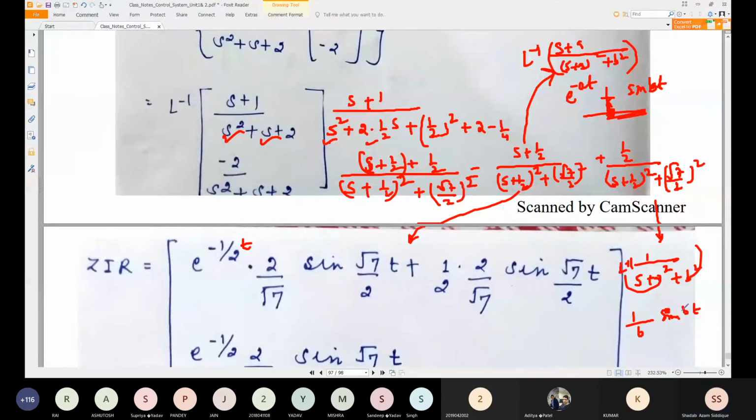Is this correct or not? So just take 1 by 2, 2 by root 7, sin root 7 by 2 t. Okay, so this is in the form. So just try to check. I hope I am correct.